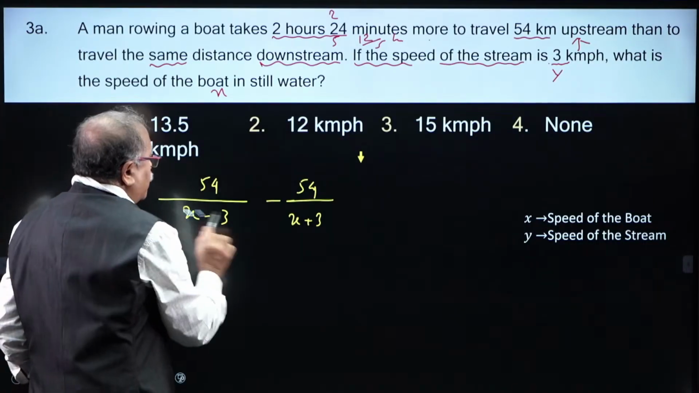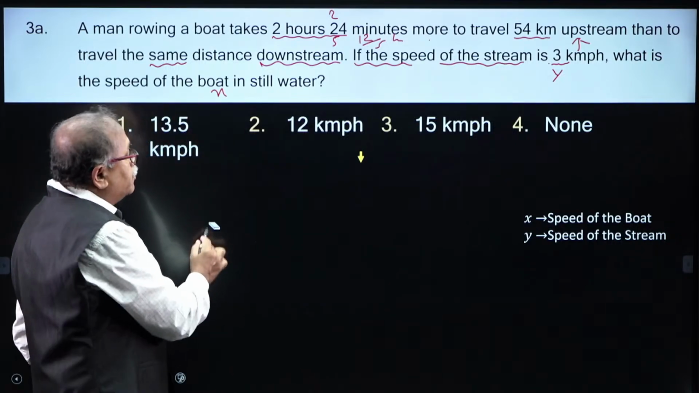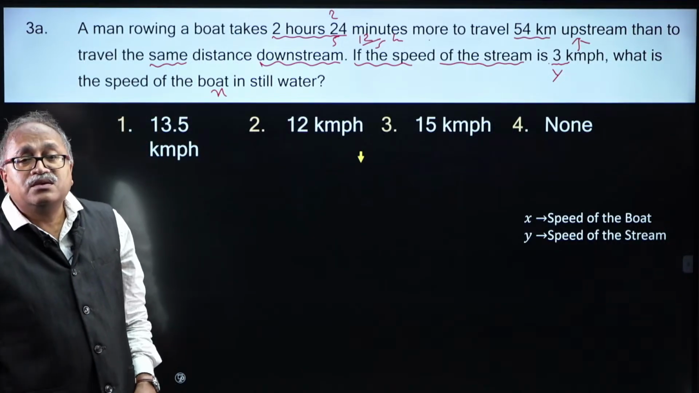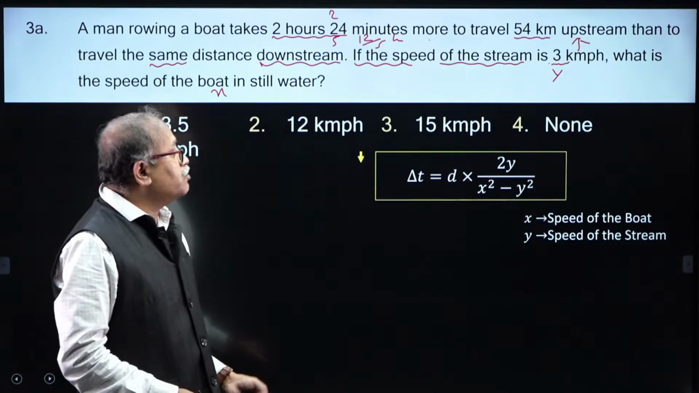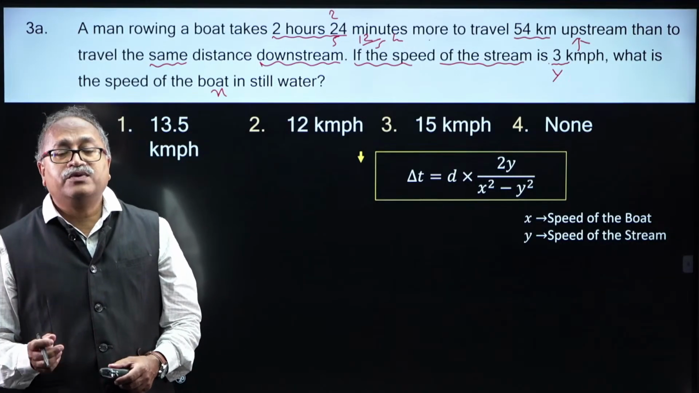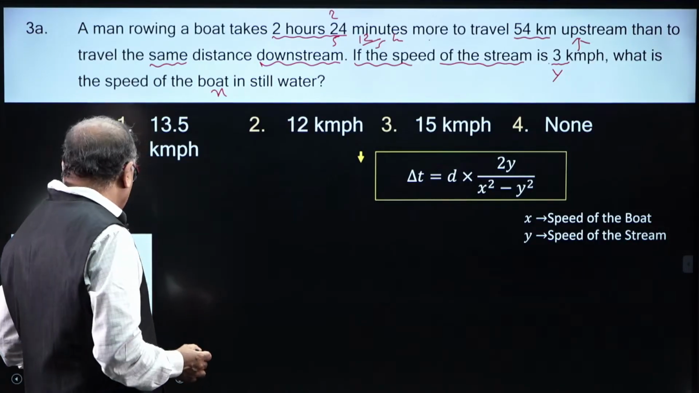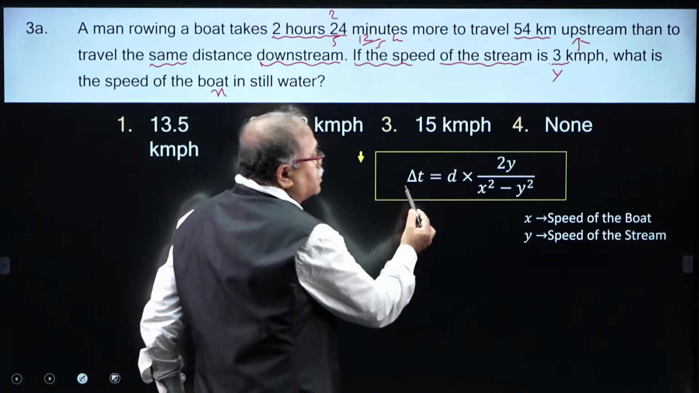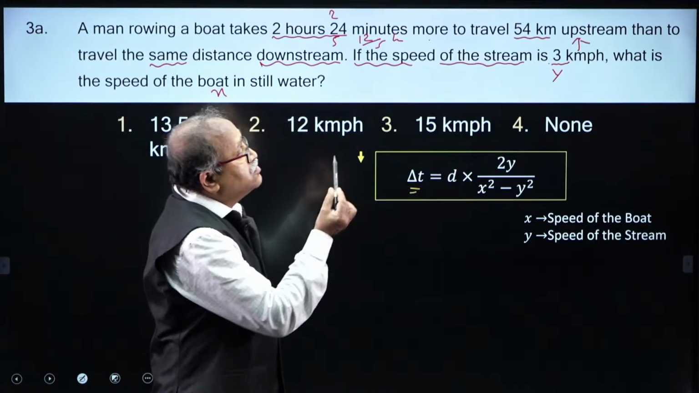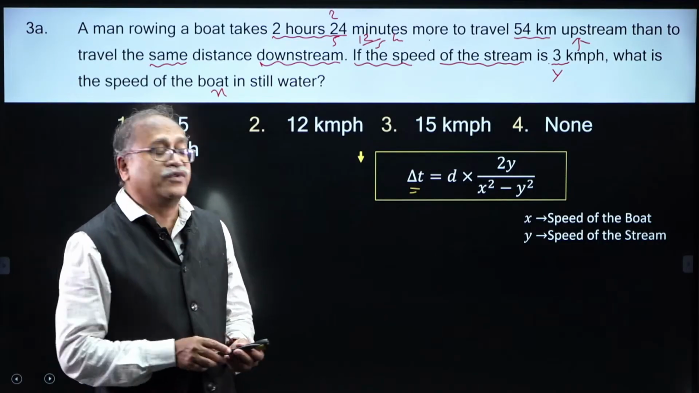Even I do not know what method Aman has followed, but if the question is like this, you can always use a formula. Mr. Aman, I do not know whether you know it or not, but your speed is so good. What is delta t, the difference of time which is given to us? It is a stereotypical question, so there is a shortcut for that.